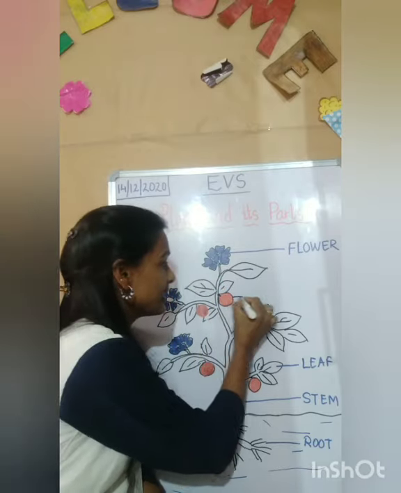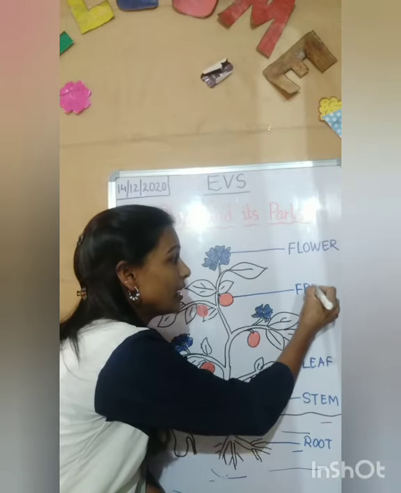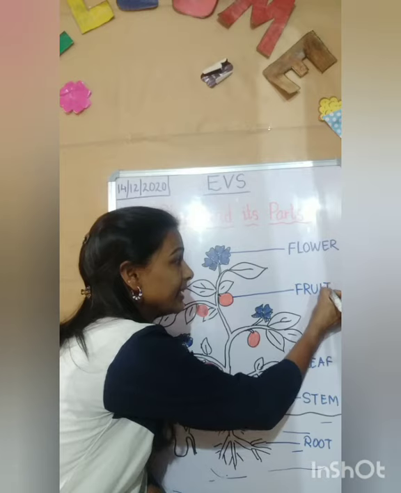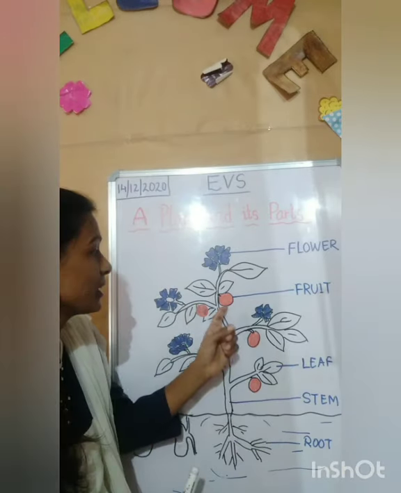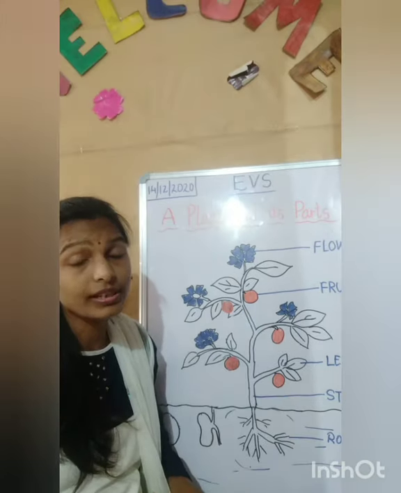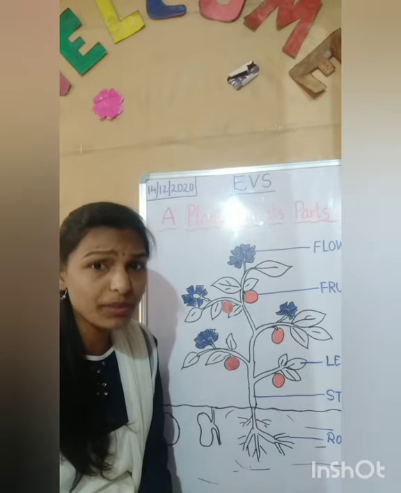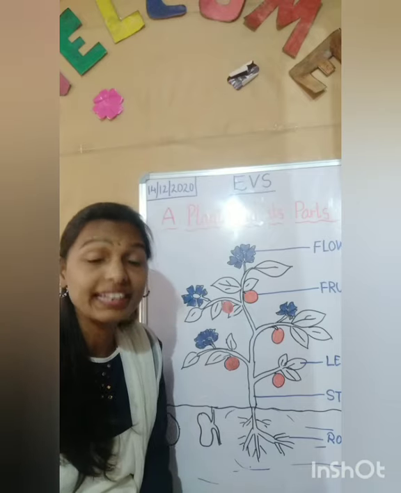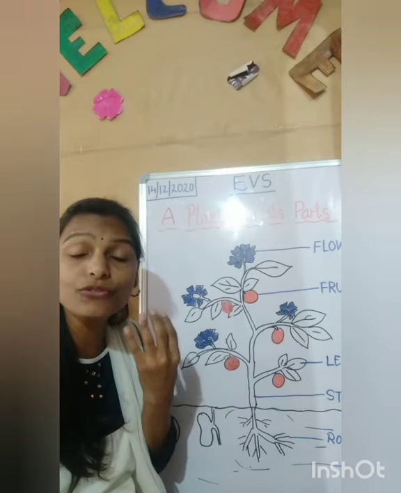And this is fruit. And what is the spelling of fruit, children? F-R-U-I-T. Fruit. Okay. So this is fruit, which we will eat, right? Children, you all have seen the plant, but does anyone know from where this plant will come? Yes, correct. Plant will grow with the help of seeds.